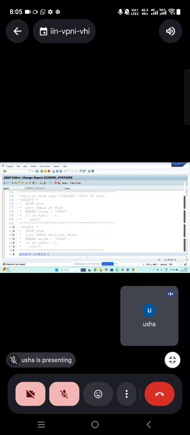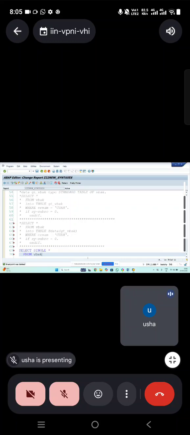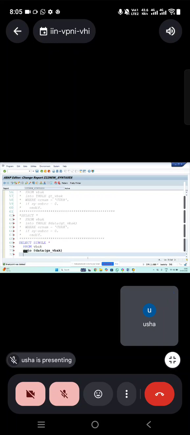Select single, star means all the fields, or whichever fields you choose, from VBAK. Normally it is into table, an internal table. Now I want a work area, so I'm not using into table. I use into data, GS_VBAK, where the condition is equal to the value.